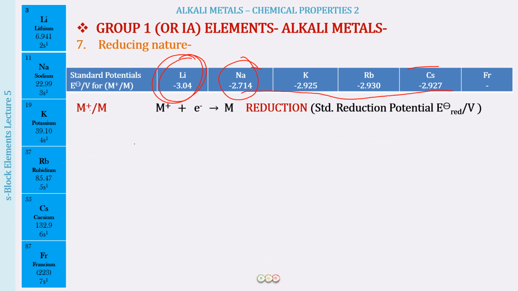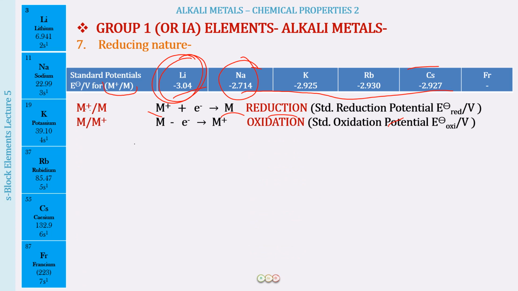All right, so what we learned is that when we have the value for M+ to M, it means that M+ is going to get converted into M by the gain of an electron. Gain of electron means reduction. So the values which we have given over here are standard reduction potential values. And when we write this as M to M+, it means that it will be losing an electron to form M+. So this is going to be the oxidation reaction that will be taking place.